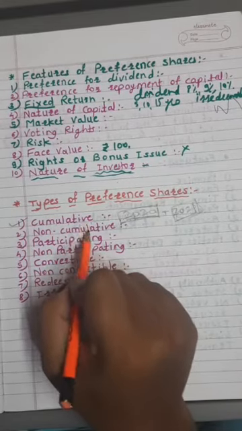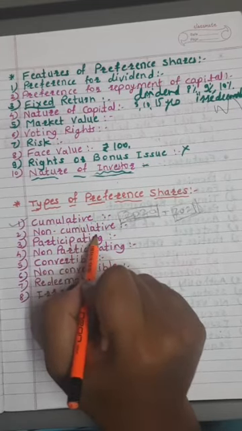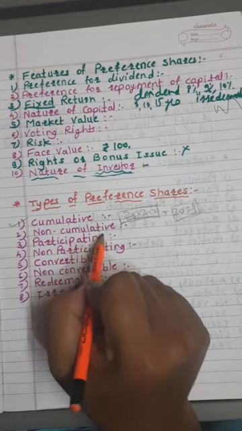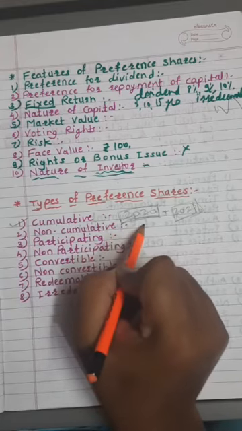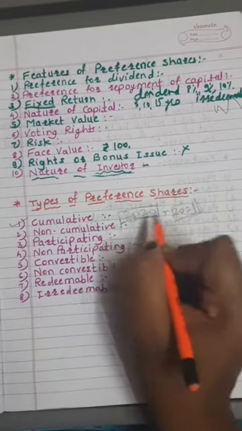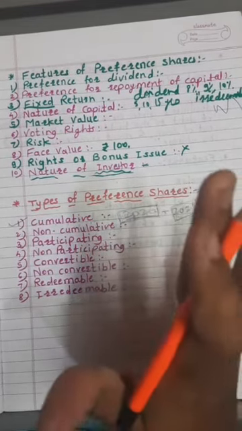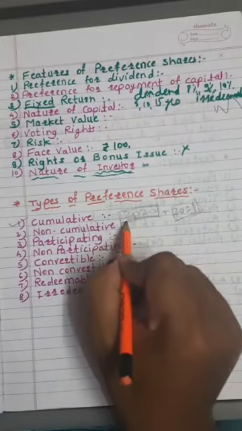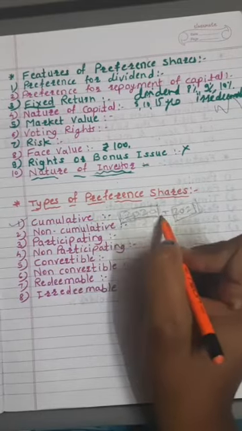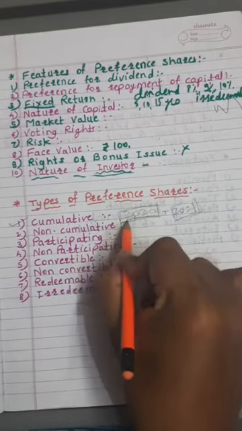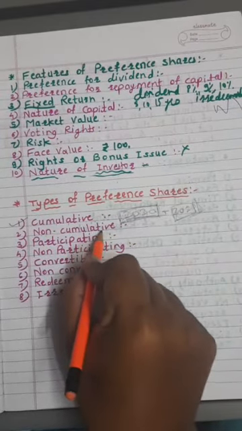Non-cumulative preference shares are just the opposite of cumulative preference shares. Dividend on these shares does not get accumulated. This means the dividend can be paid only out of profits of the current year. For example, if in the year 2020 the company suffers losses, the company cannot pay dividend to the non-cumulative preference shares, and once the dividend remains unpaid, it cannot be claimed by the non-cumulative preference shareholders.